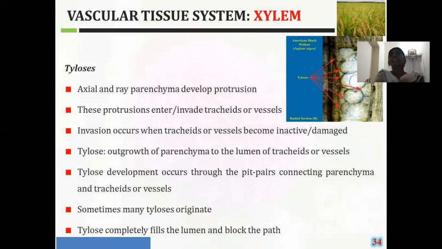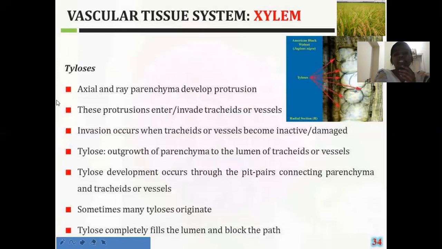Due to the entry of these parenchyma cells into the lumens of the vessels, what's happening? The path is blocked. Due to that blockage of the path of the vessels, the spreading of the infection is controlled. That means it acts like a bridge between the infection-having cells and the cells which are in healthy condition.